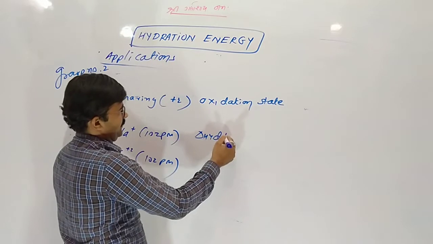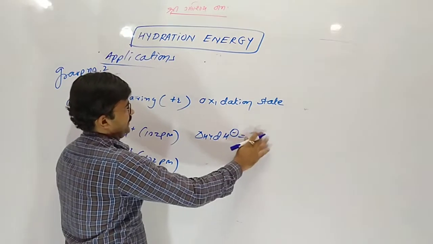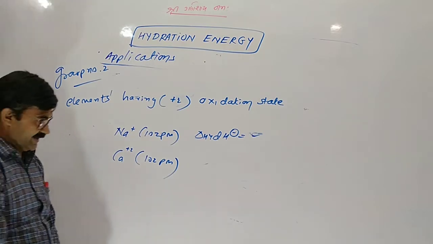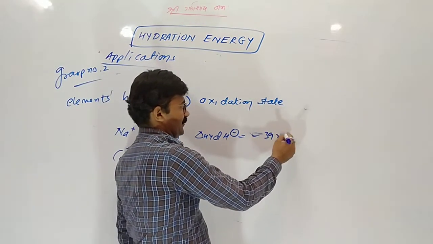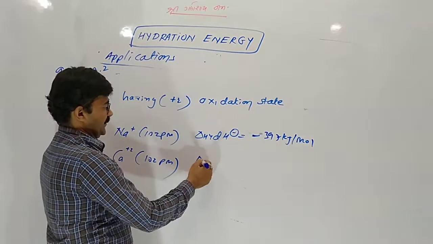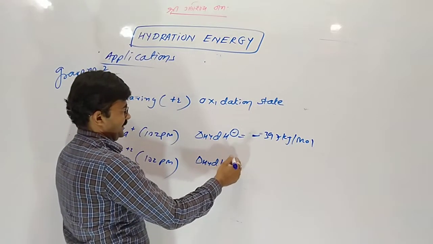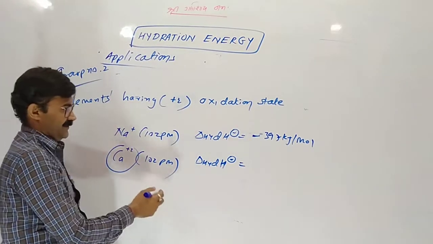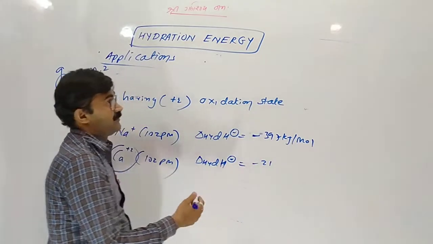Hydration enthalpy of sodium is minus 397 kilojoule per mole. Where the hydration enthalpy of calcium is, for the attraction to water, greater, roughly 4 times more.